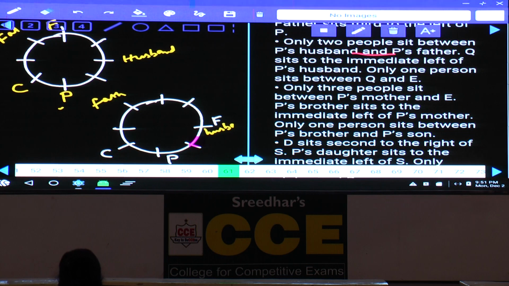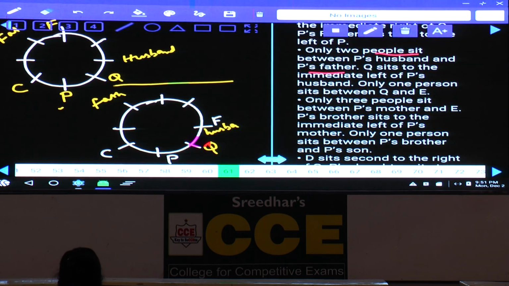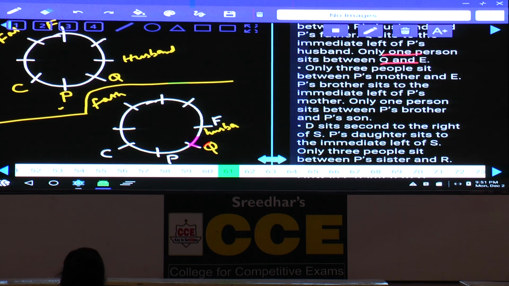Next information, Q sits to the immediate left of P's husband. Q is here. Now in this case, Q is to the immediate left of P's husband. Then what is the next possibility we have? And next, only one person between Q and E. As only one person is between Q and E, E must be here, and in the other case also E must be here. In both cases, E is to the immediate right hand side of F.